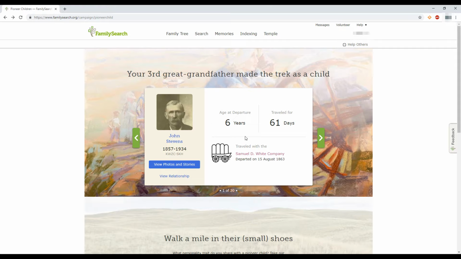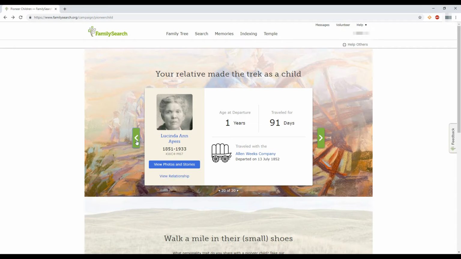So here we are back to the FamilySearch Pioneer Children page. So we saw this ancestor, but if you want to view more of your ancestors, in my case it's 20 of them because we are on page 1 out of 20, you can just hit the arrows and it will take you to a new ancestor. So this one, it doesn't tell us exactly how I'm related, but I can click view relationship and see how I'm related to that ancestor.